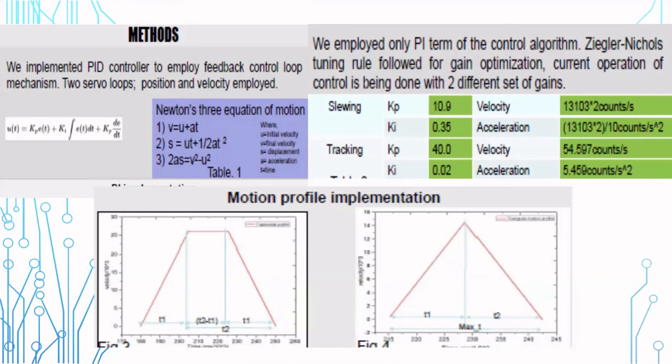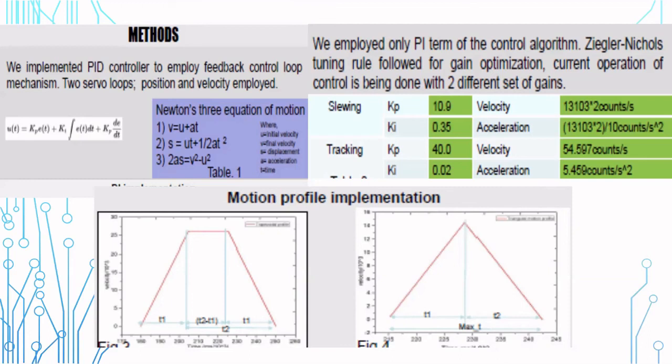Here in this case, the Ziegler-Nichols tuning rule was followed for gain optimization. Current operation of the telescope is done with different sets of gain. Before slewing, we have the proportional constant as 10.9 and the integral constant is 0.3, and the velocity value is set at 13103.2 counts per second, which is equivalent to 2 degrees per second, and the acceleration is divided by 10. Similarly, for tracking, the Kp is 40 and the integral constant is 0.02. The acceleration in this case is 54.597, and the velocity is 50, and acceleration is divided by 2.